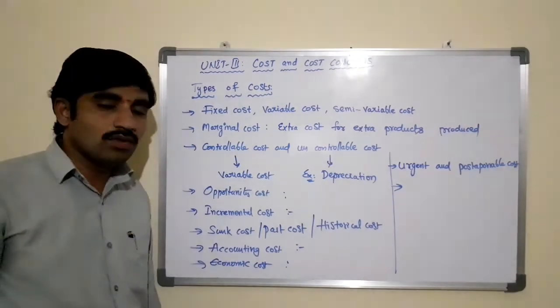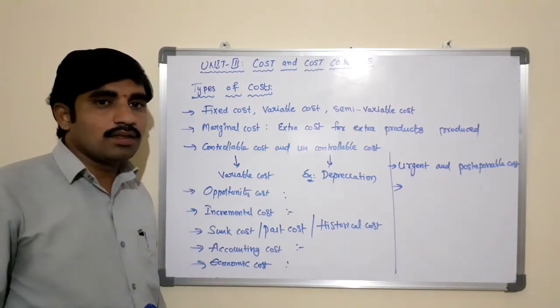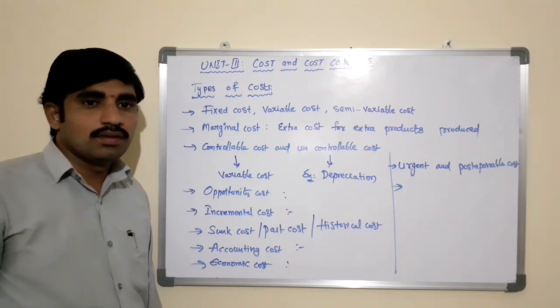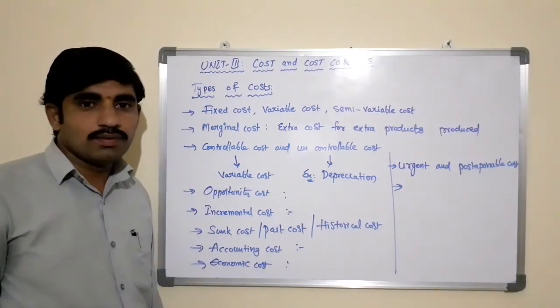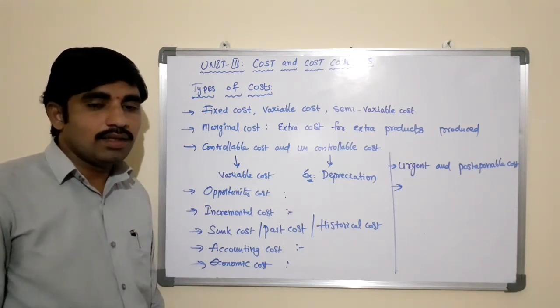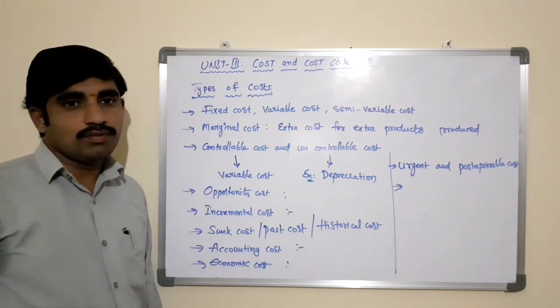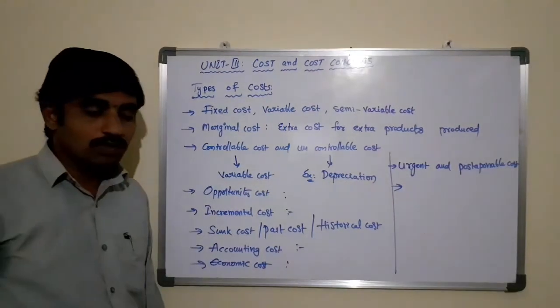Such cost is known as postponable cost. For example, whitewashing the building. You may postpone whitewashing the building into the future. So it is not urgent, and this cost may not affect the economic position of the business. Such types of cost come under postponable cost.